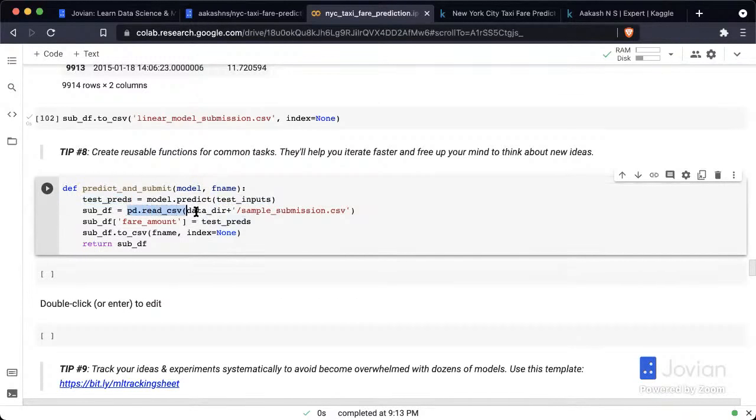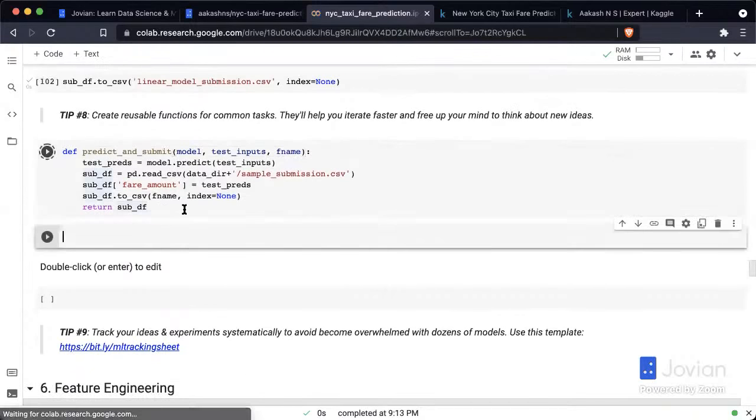And then you can call read_csv, or you could even provide test inputs here as an argument. And then you call pd.read_csv, and that's going to read the sample submission. Into the submission file, you are going to put the fare amount, and then you're going to save it to the given file name, and then you're going to return the data frame.